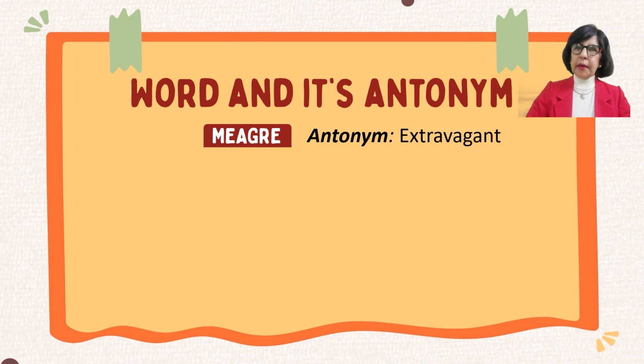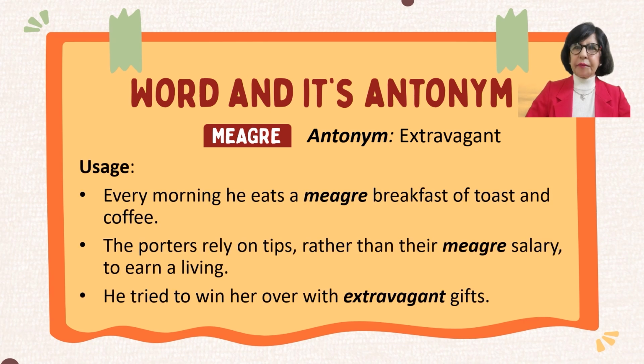Examples of these would be: every morning he eats a meagre breakfast of toast and coffee. The porters rely on tips rather than their meagre salary to earn a living. He tried to win her over with extravagant gifts.